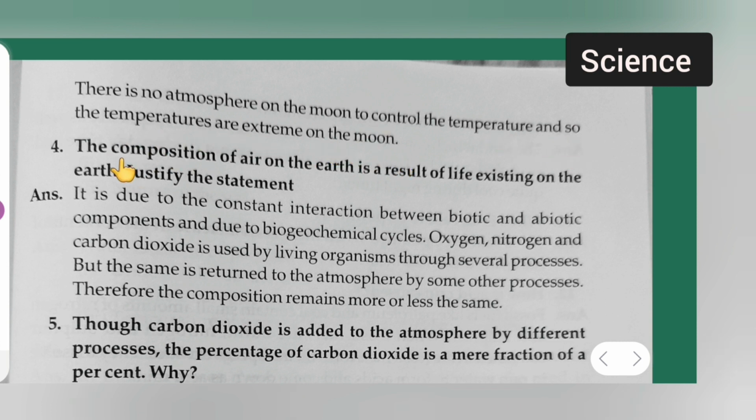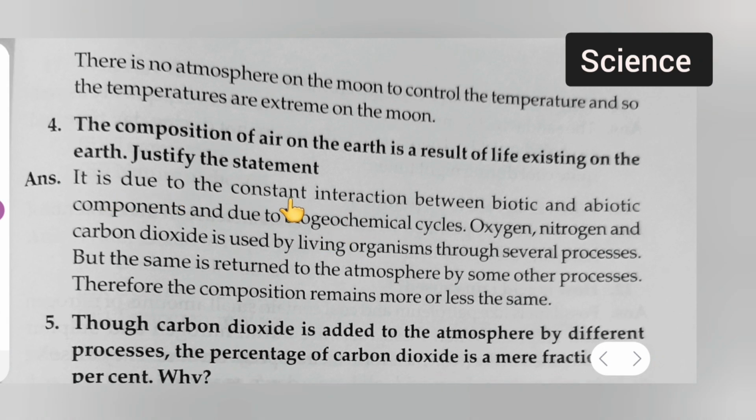Question number 4 is the composition of air on the earth is a result of life existing on the earth. Justify the statement. Answer is it is due to the constant interaction between biotic and abiotic components and due to chemical cycles. Oxygen, nitrogen and carbon dioxide are used by living organisms through several processes, but the same is returned to the atmosphere by some other processes. Therefore, the composition remains more or less the same.